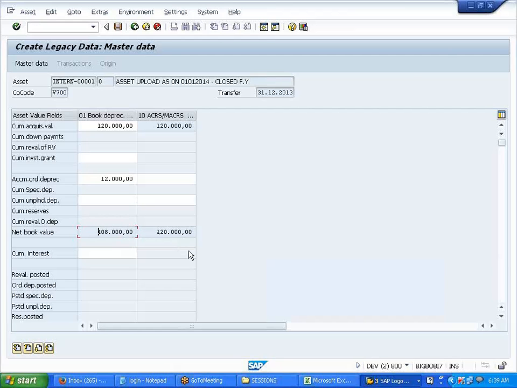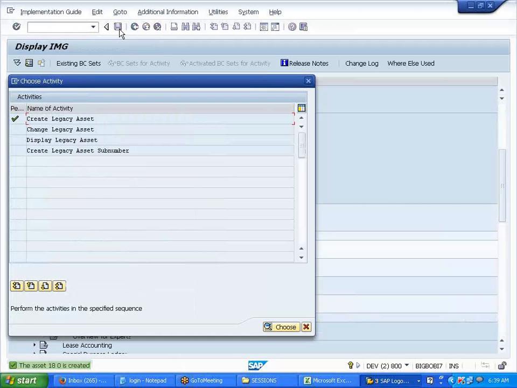Try to understand, I'm trying to upload an asset in two scenarios. In the first, the books are already closed in the last fiscal year, and I'm trying to post. In the second scenario, I'm trying to upload in the middle of the year, even though the accounts are not closed. This is the scenario where the books are closed on 31/12/2013. Now I am pulling up the asset on 01/01/2014. So I'll save it. Asset 18 was created.